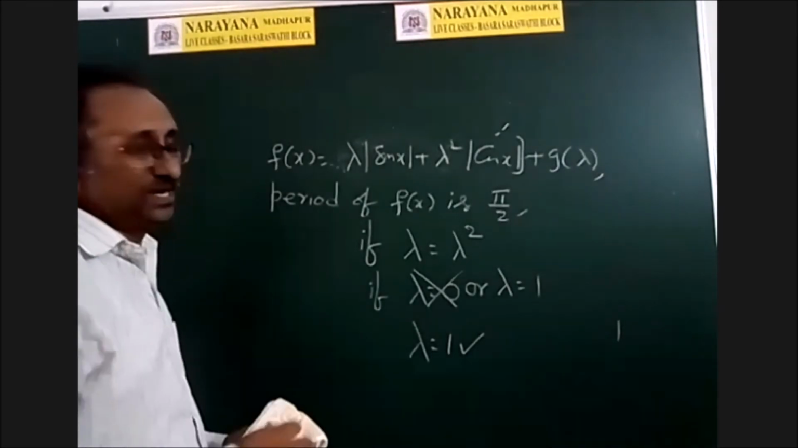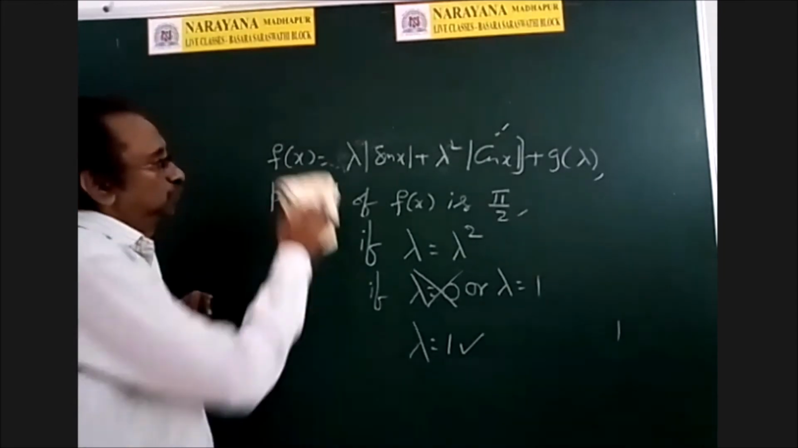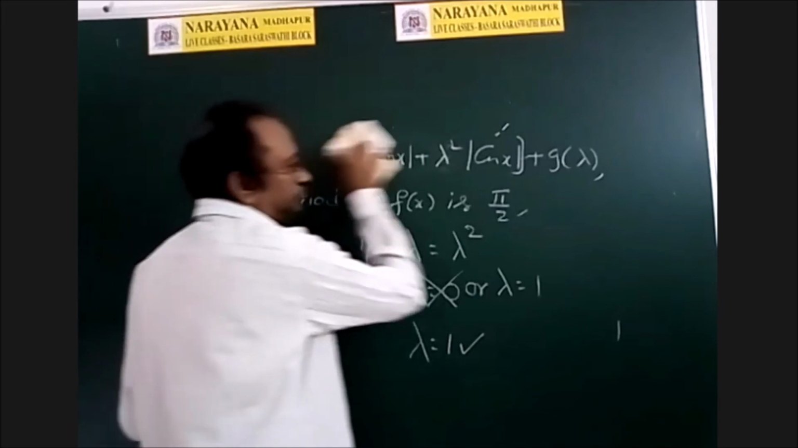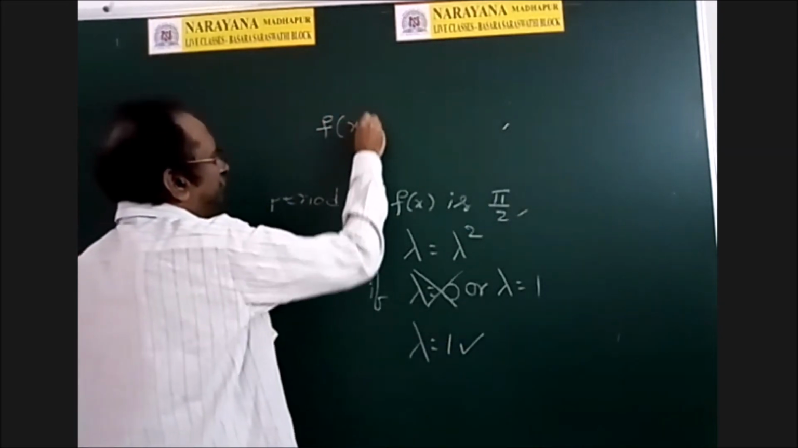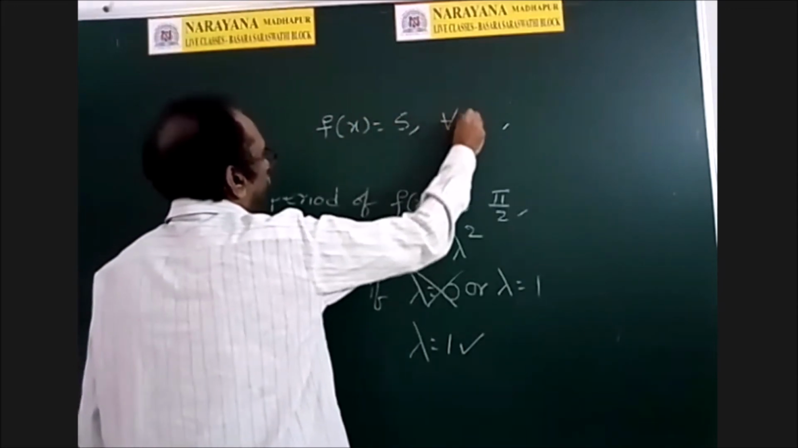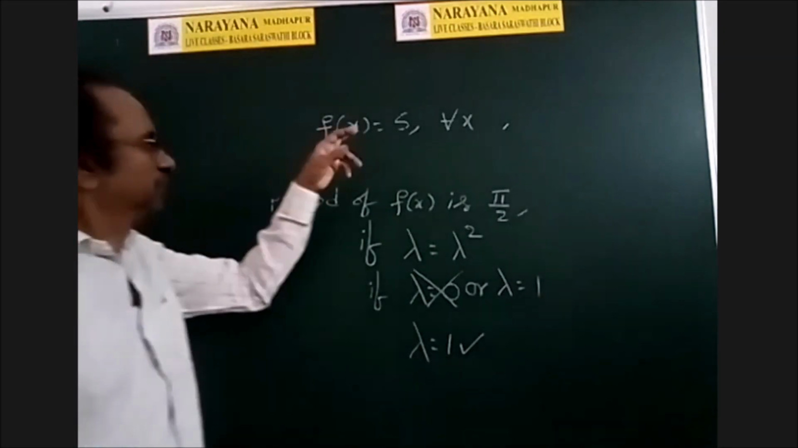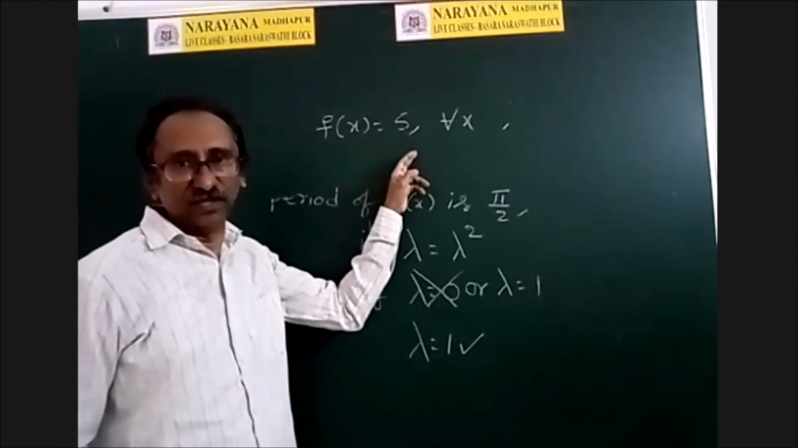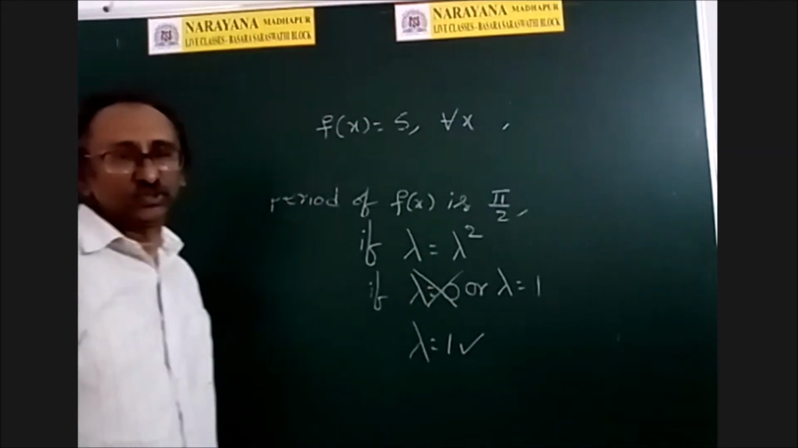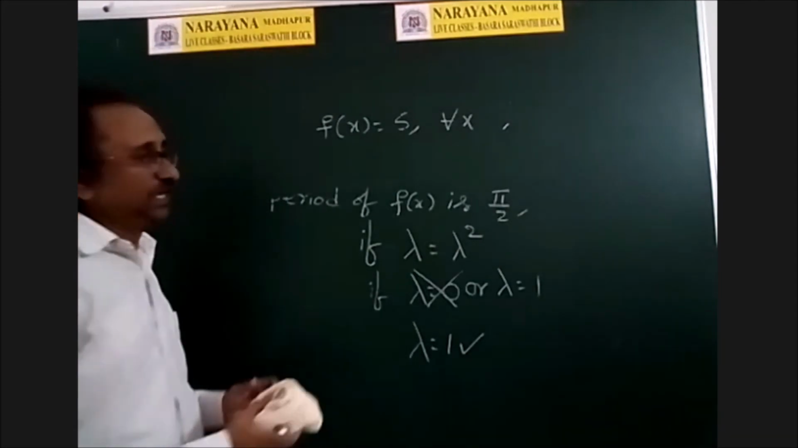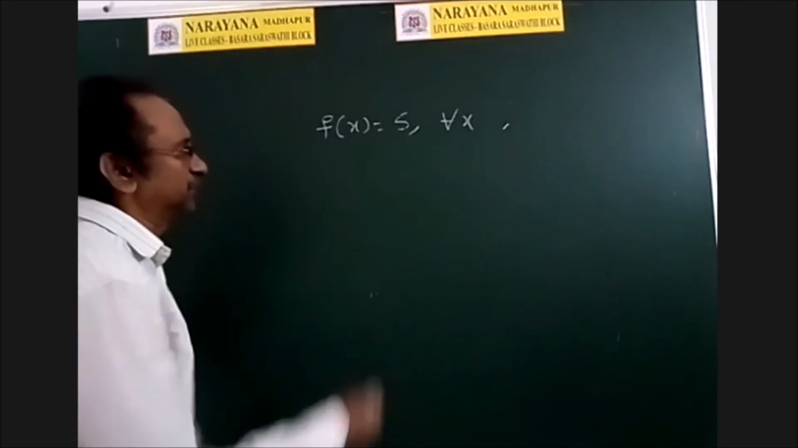Now, what is the period of a constant function? We didn't discuss that actually. See now, suppose the constant function is 5. That means for all x, the image is always 5. So f of 4 is 5, f of 5 is 5, f of 1 lakh is 5, f of 1 crore is also equal to 5. So what is the period of that function? Is it a periodic function? Let us see whether it is a periodic function or not.